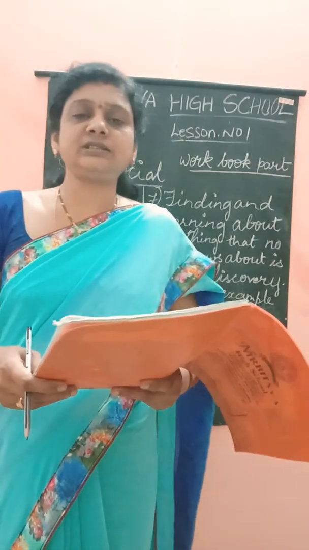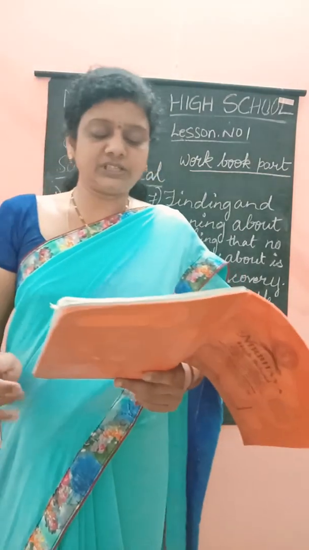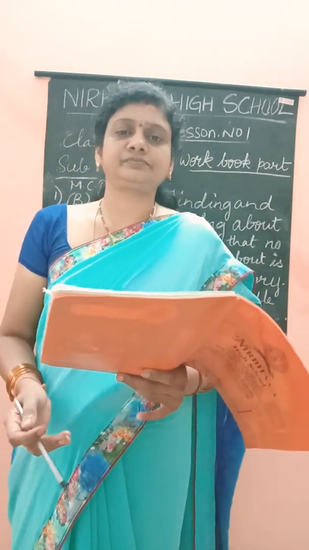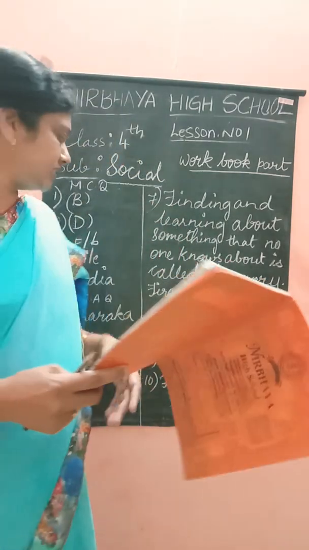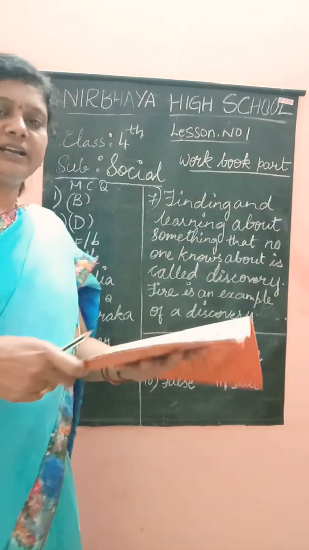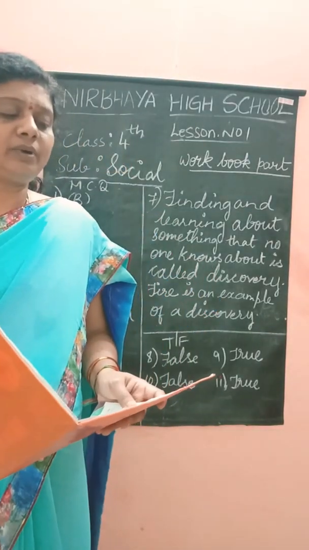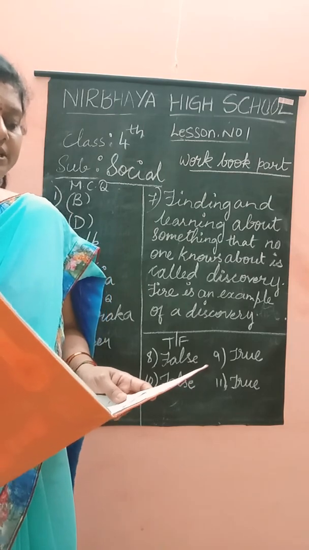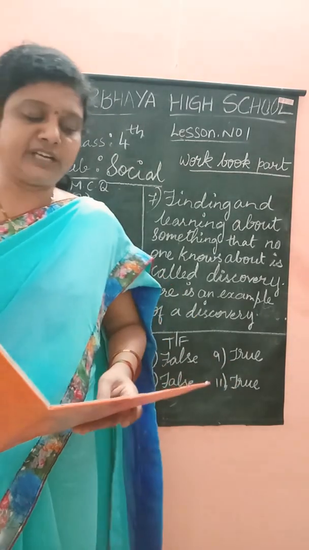The next part is fill in the blanks. Alexandrine Tinne explored the path followed by the river Nile for the first time. Which river? It is River Nile. Fourth one: Vasco da Gama discovered a way to reach India by sea. To reach India.